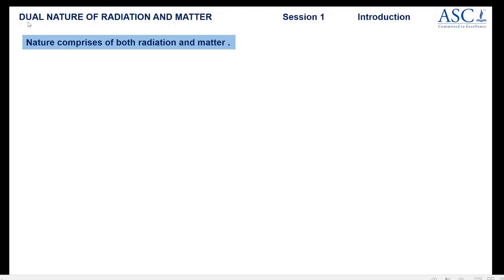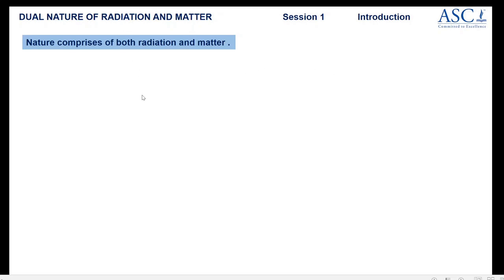The name itself indicates dual nature of radiation and matter, where dual means two. Radiation and matter are the two basic physical entities of the entire universe. Radiation is a form of energy. Matter is material particles.